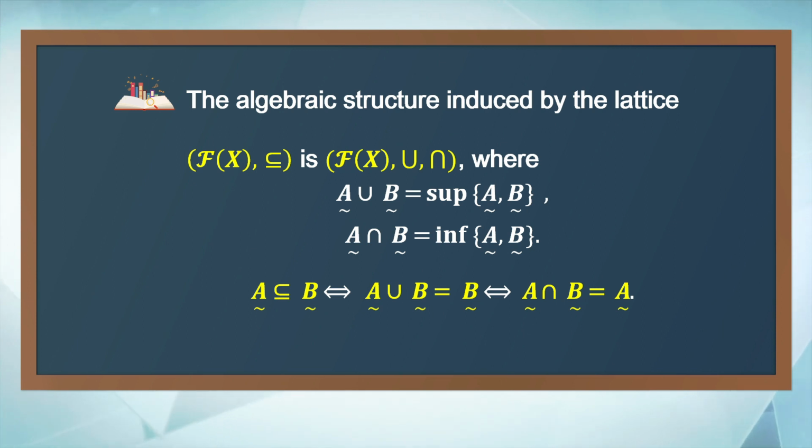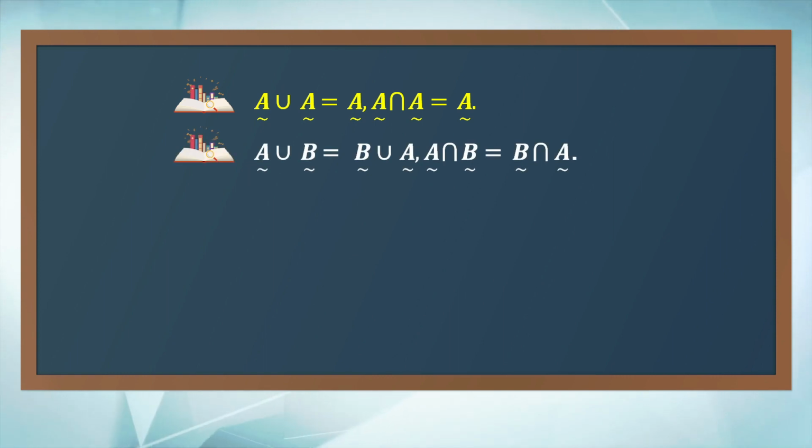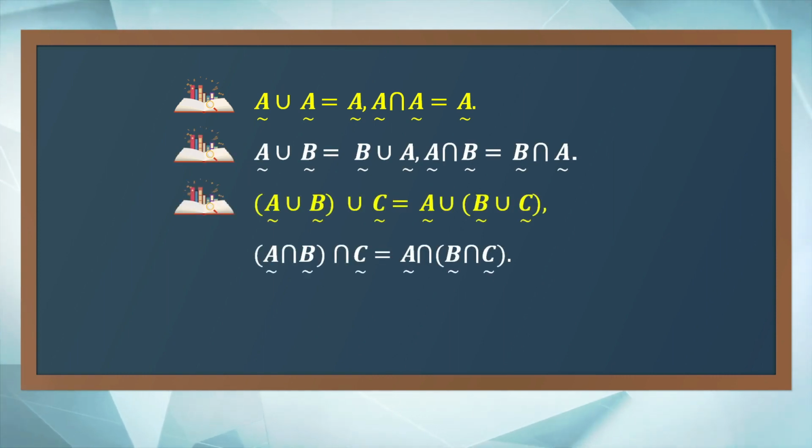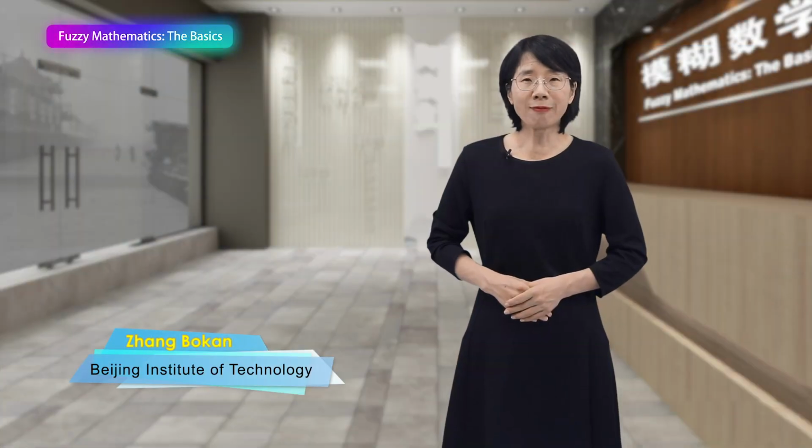The algebraic structure is induced by this lattice, so it obeys the following laws: the idempotent laws, the commutative laws, the associative laws, and the absorption laws. Next, we are going to talk about the boundedness of the lattice.